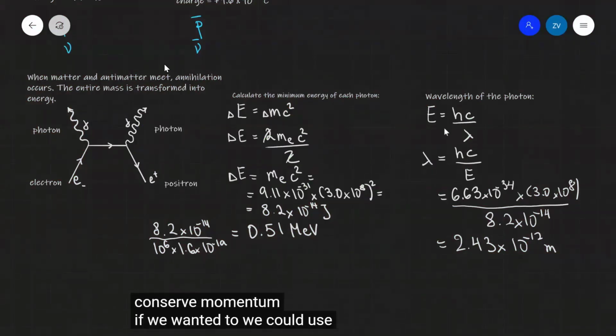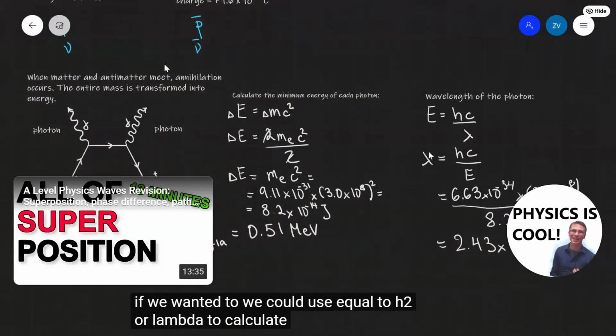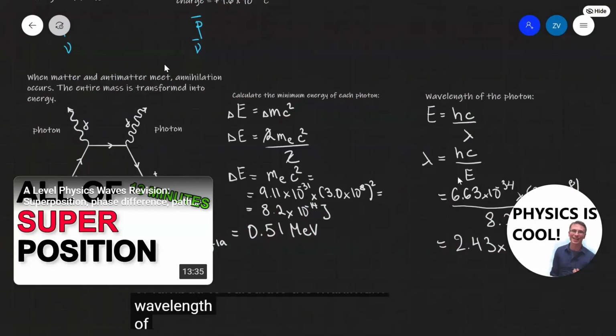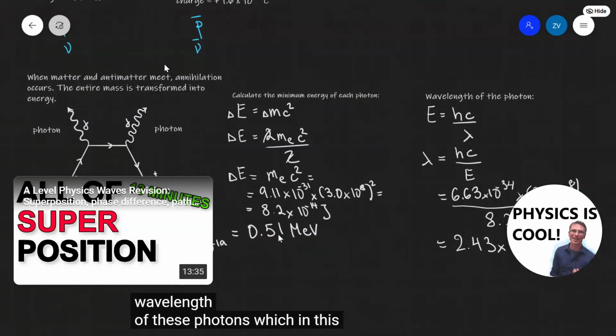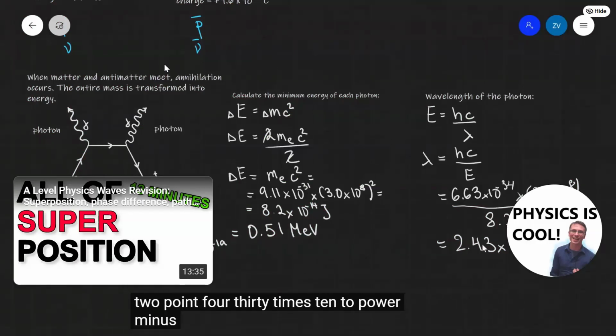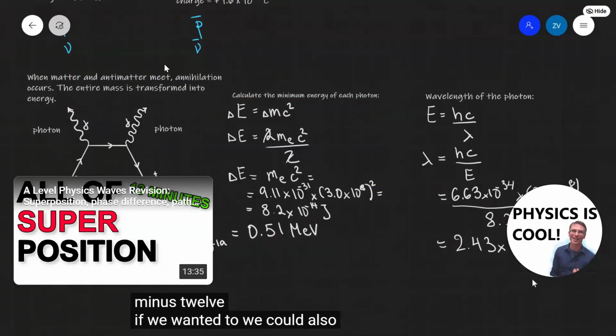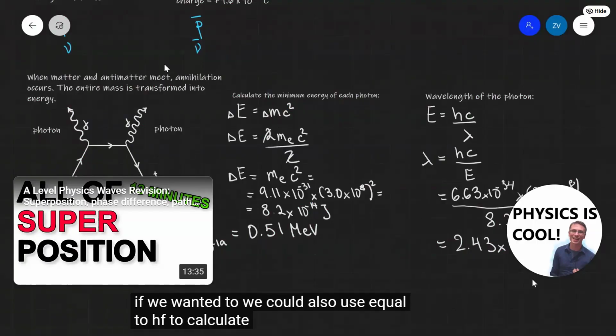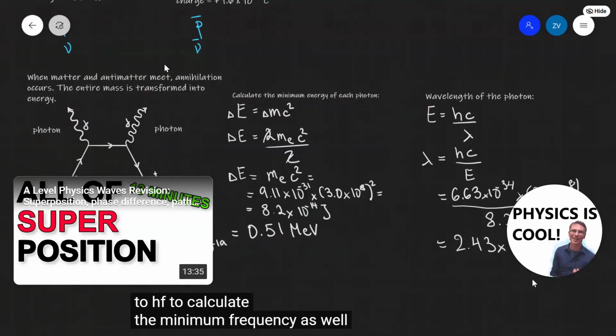If we wanted to, we could use E is equal to hc over lambda to calculate the maximum wavelength of these photons, which in this case for the electron-positron collision is about 2.43 times 10 to the power minus 12. If we wanted to, we could also use E is equal to hf to calculate the minimum frequency as well.